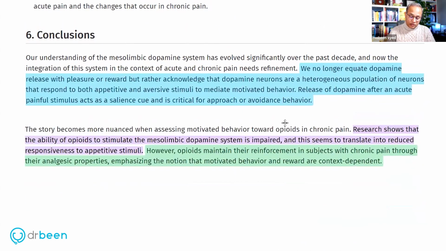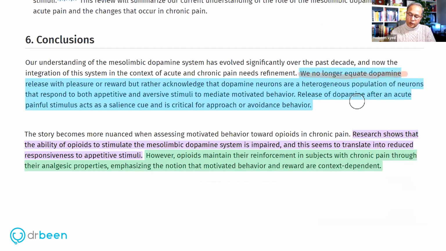Then in their conclusion, they say, we no longer equate dopamine release with pleasure or reward, but rather acknowledge that dopamine neurons are a heterogeneous population of neurons that respond to both appetitive and aversive stimuli. Appetitive is towards or seeking behavior, and aversive is avoiding behavior, to mediate motivational behavior. So that means dopamine neurons can cause demotivation and they can cause motivation. It depends what is the overall bigger context in which these are operating.